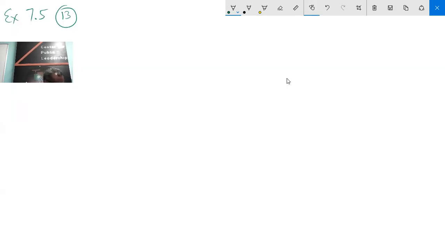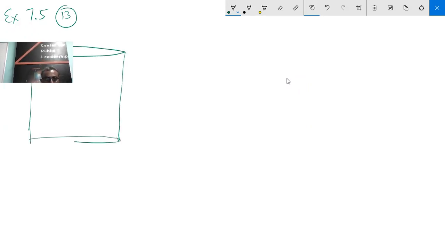The volume in centimeter cube of the greatest sphere that can be cut from a cylindrical log of wood of base radius 1 centimeter and height 5 centimeter. There is a cylindrical log of wood. The base radius is R equal to 1 centimeter. Height is 5 centimeter. What is the volume of the log of wood?